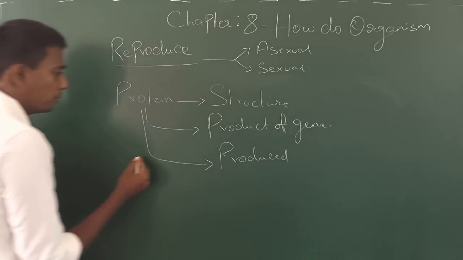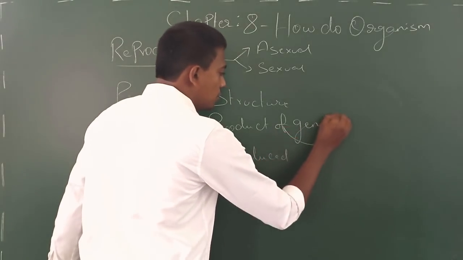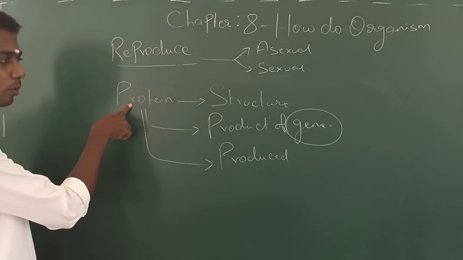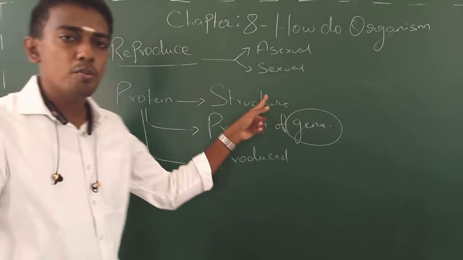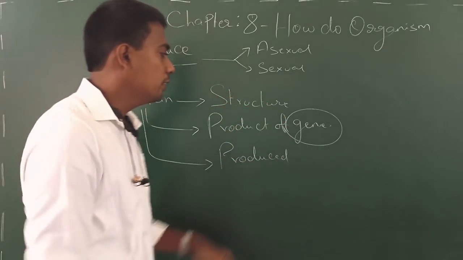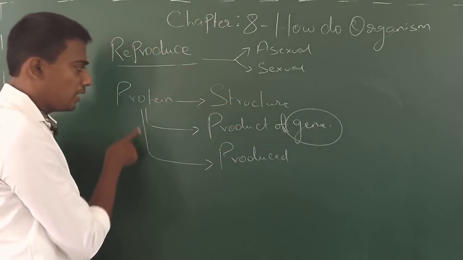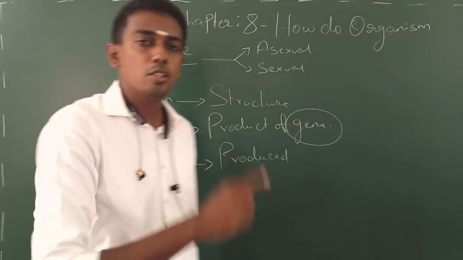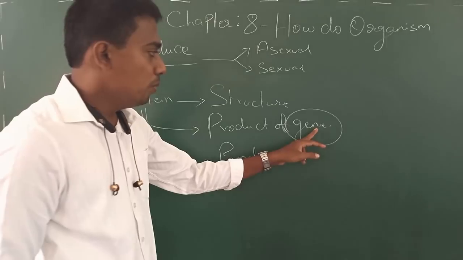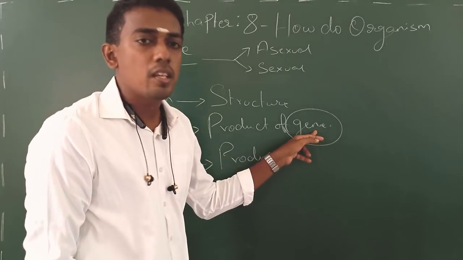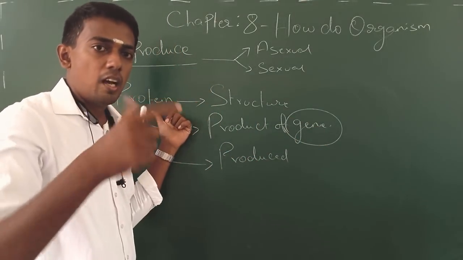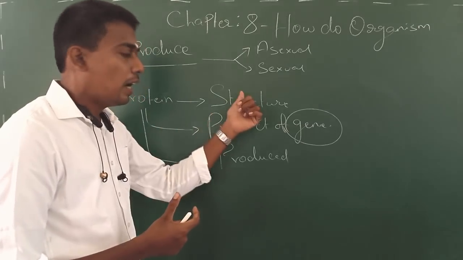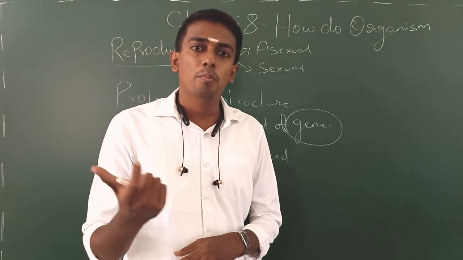Okay, so now it's very clear that gene makes the protein and protein gives the structure. Once again telling you, gene makes the protein and this protein is giving structure to the organism. So if a gene gets changed, then protein alters. If protein alters, then structure may change.